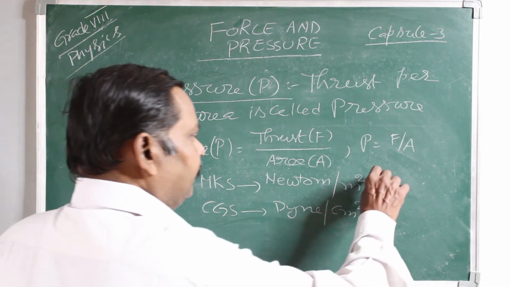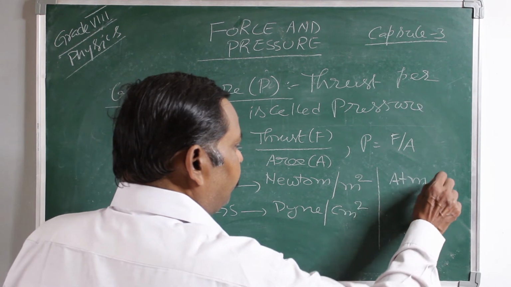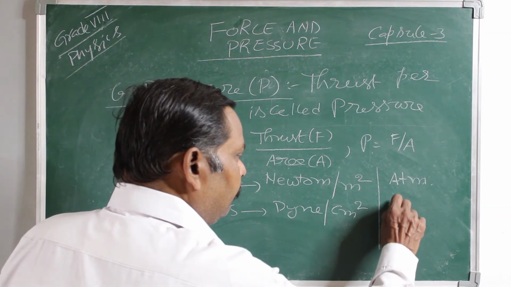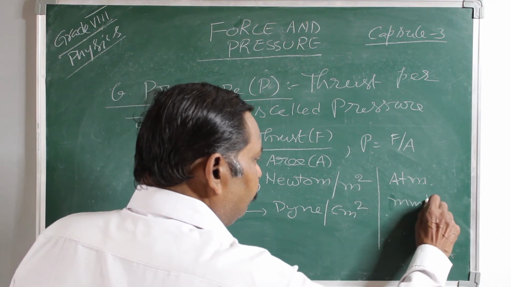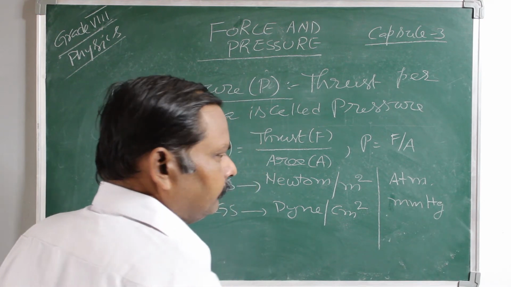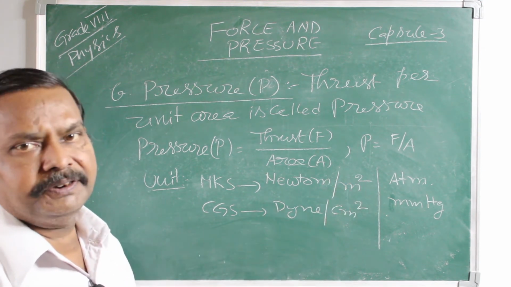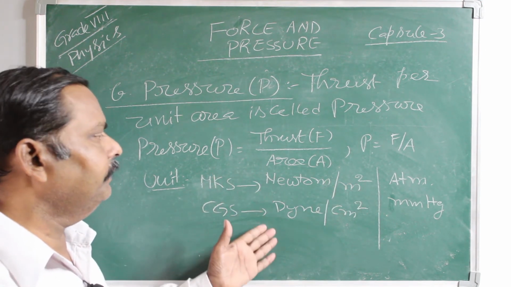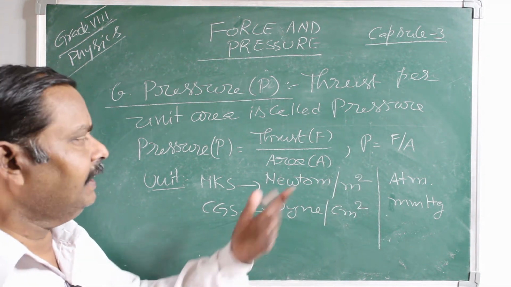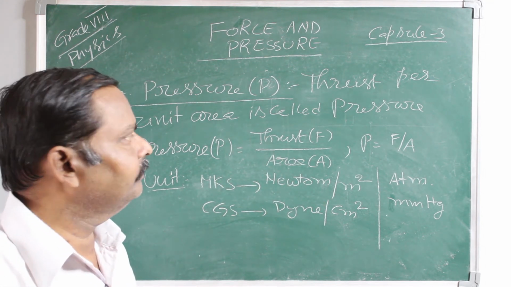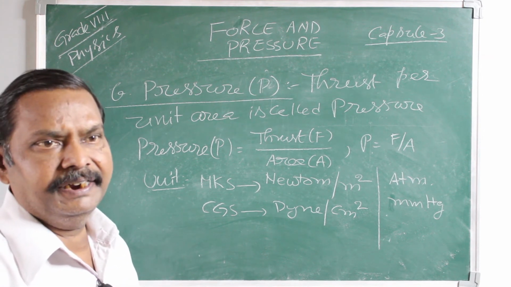There are other units also for pressure: atmospheres, and millimeters of mercury height. So, different units are there. These are the main units: atmospheres and millimeters of mercury height, and there are other units for pressure. So, let us see what are the factors affecting the pressure acting on a surface.